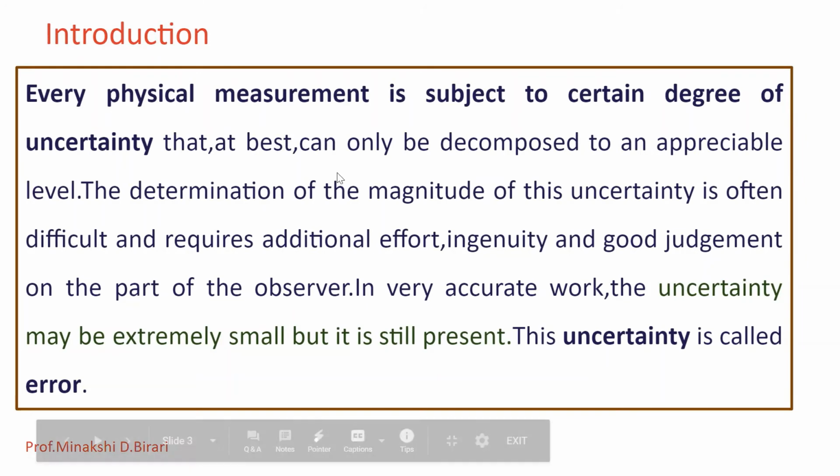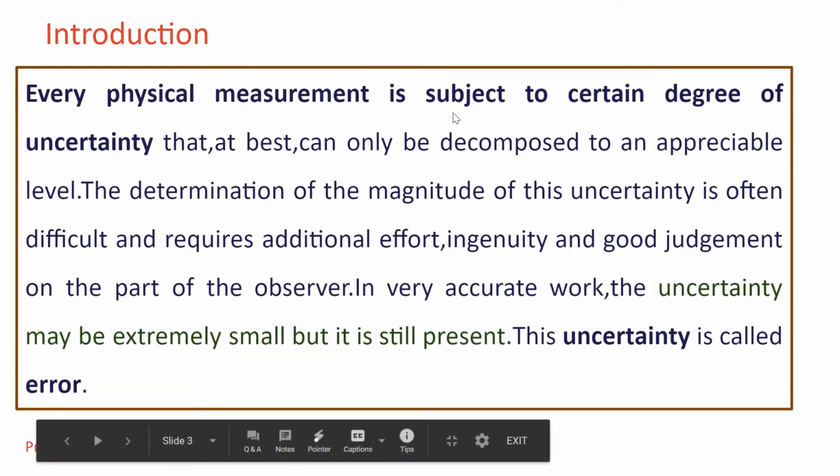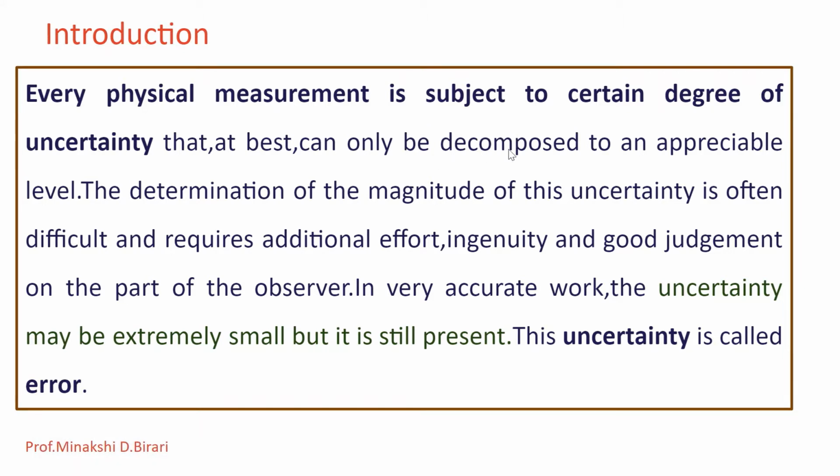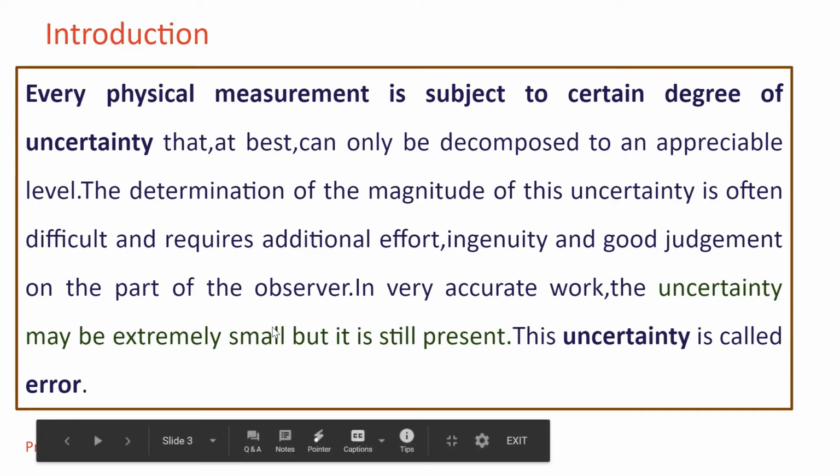We know that every physical measurement is subject to a certain degree of uncertainty, that at best it can only be determined to an appreciable level. The determination of the magnitude of this uncertainty is often difficult and requires additional effort, ingenuity, and good judgment on the part of the observer. In very accurate work, the uncertainty may be extremely small, but it is still present. So this uncertainty is called error.